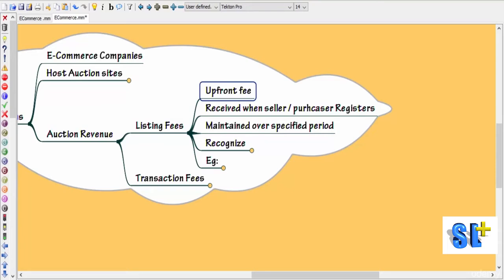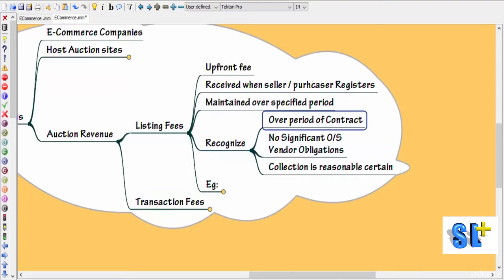What is listing fees? Listing fees is basically an upfront fee which is received by the e-commerce company when the seller or purchaser registers with the website, and it should be maintained over a specified period. Now, how to recognize this listing fee? Whether we can recognize this listing fee on day one itself as income? Answer is no. This listing fee should be recognized over a period of contract or when it is ensured that there is no significant outstanding vendor obligations and the collection is also reasonably certain. So it is not recognized as revenue on day one itself.